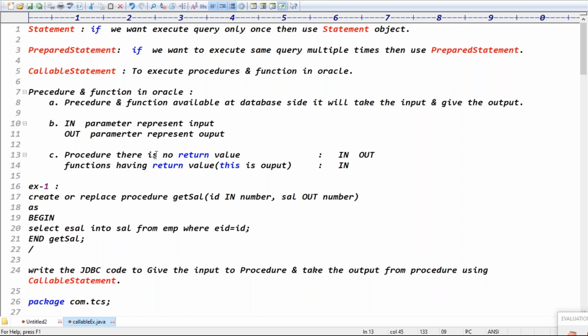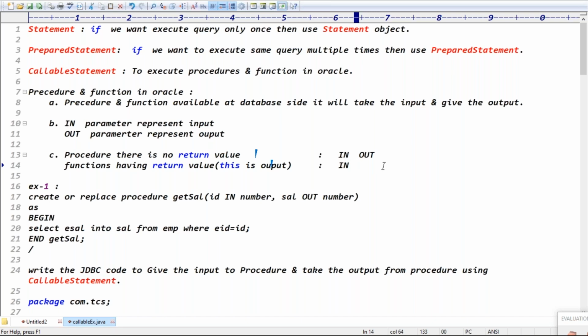Procedure there is no return value. If there is no return value, simply represent the input using the in keyword and the output using the out parameter, right? Exactly. But if you take the function here, the function return value itself is output, guys. The function is having a return value, right? The function return value itself is output. If the function return value itself is output, then is an output parameter required or not required now?